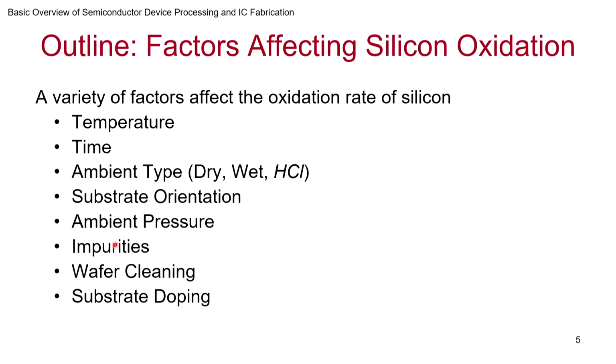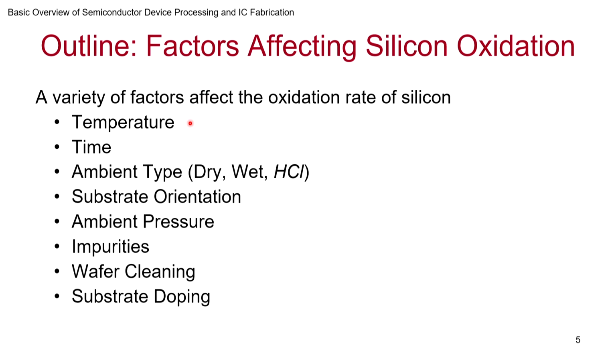This is the outline of the first section of this lecture: the factors affecting thermally grown silicon dioxide. It turns out there are a variety of parameters that end up affecting the oxide growth, and that's true in nature. Often there are lots of indirect and direct effects, but here we want to be precise about how much oxide is growing in our estimation, so we would like to understand what parameters can affect it, so that reproducibly, wafer after wafer, we are able to grow the correct value of the oxide.